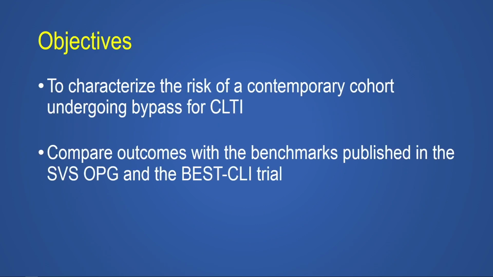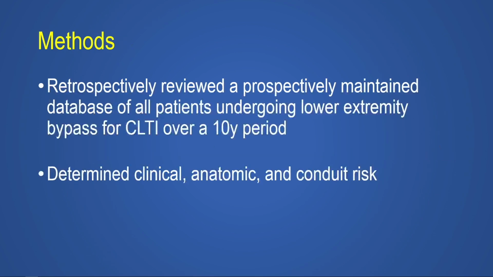The objectives of our paper were to characterize the risk of a contemporary cohort of patients undergoing bypass for CLTI, and then to compare our outcomes with the benchmarks published in the objective performance goals and with the results of the BEST-CLI trial. We retrospectively reviewed a prospectively maintained database of all patients undergoing bypass for CLTI over a 10-year period at our institution. We then determined the proportion of bypasses that fit each of the 3 high-risk categories from the objective performance goals: clinical, anatomic, and conduit risk.